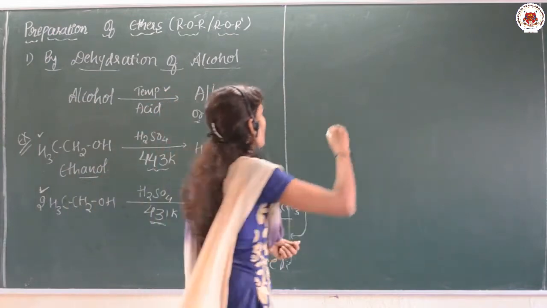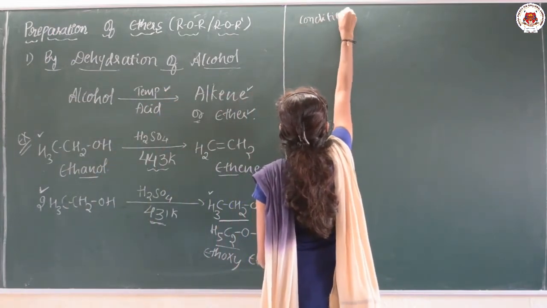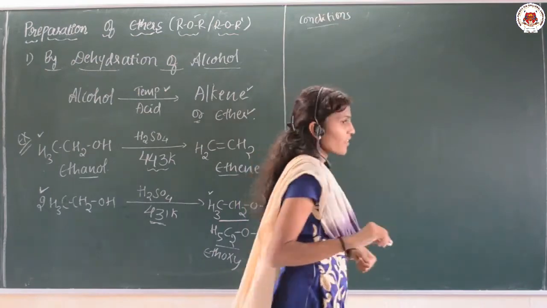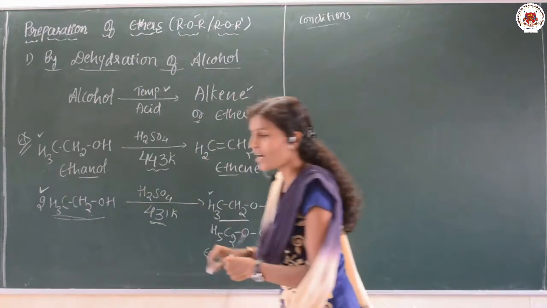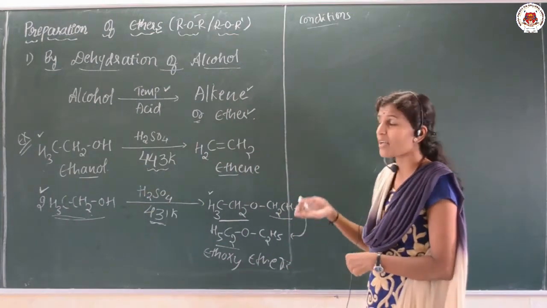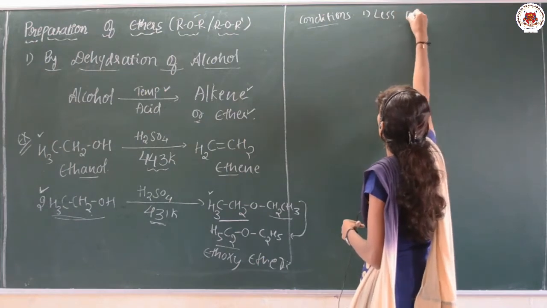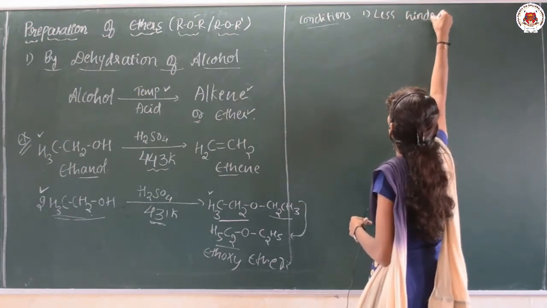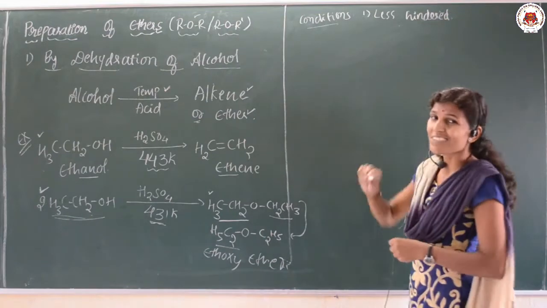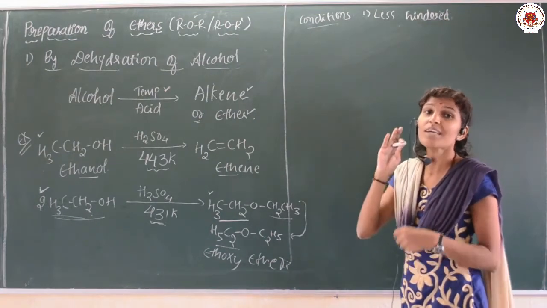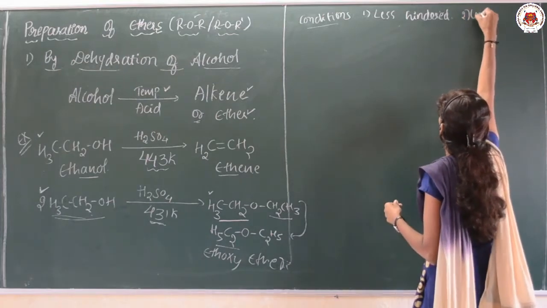There are certain conditions for this reaction. First, the alcohol group we are taking must be less hindered, meaning the steric hindrance must be less. Second, low temperature.